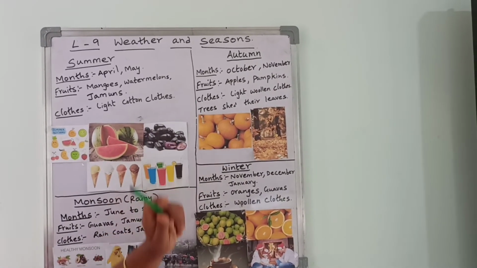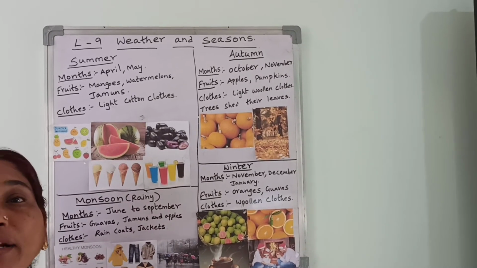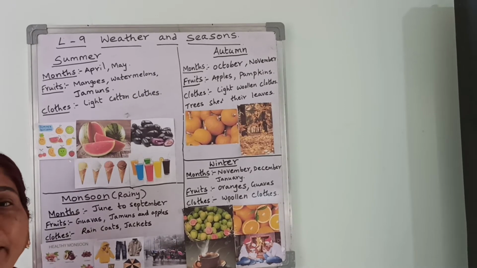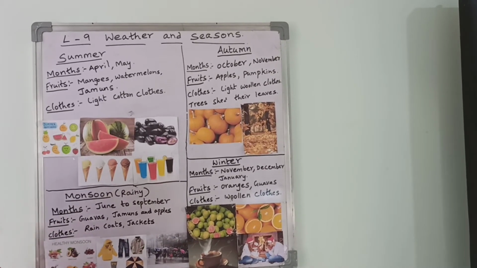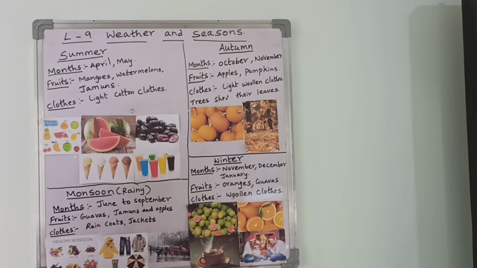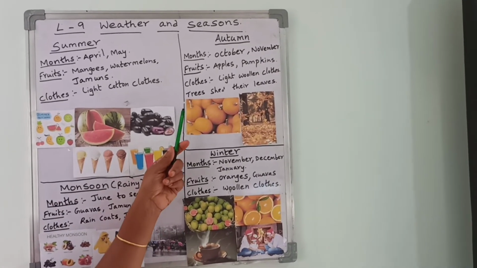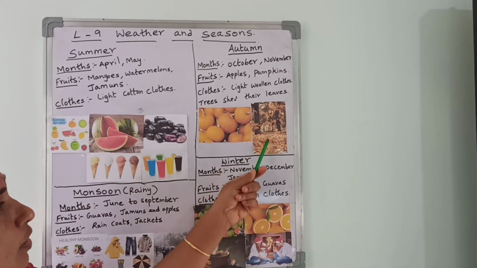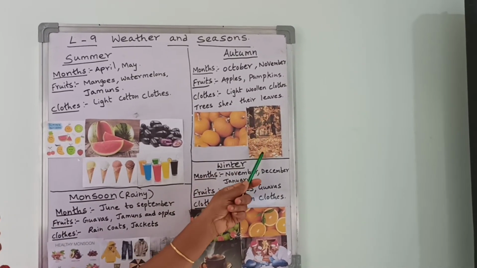And what clothes you will wear? Light woolen clothes. Why we wear light woolen clothes? Because the weather will be lightly cool. That's why we wear light woolen clothes. And here, trees shed their leaves. Can you see the leaves? All the brown color leaves, they will be falling.